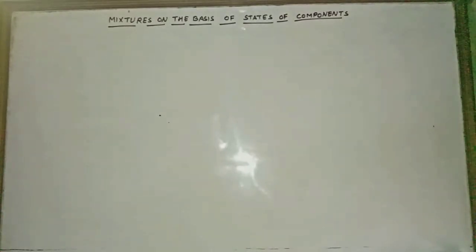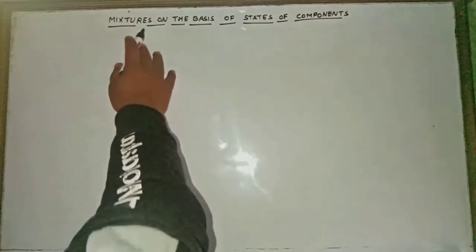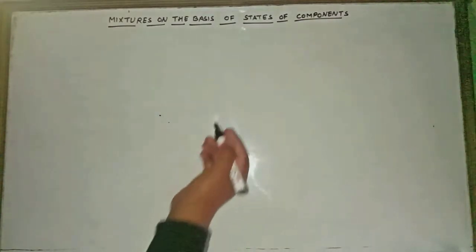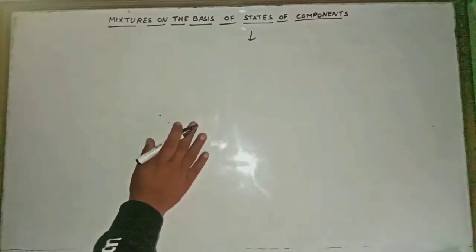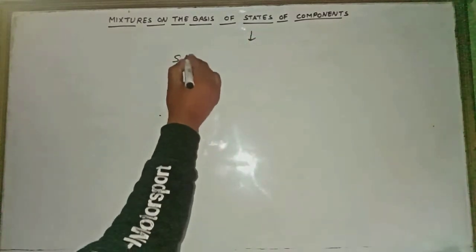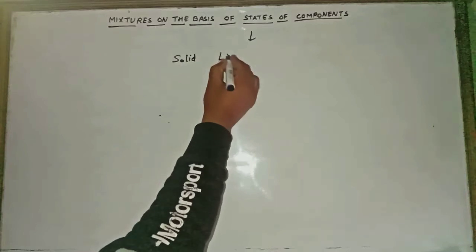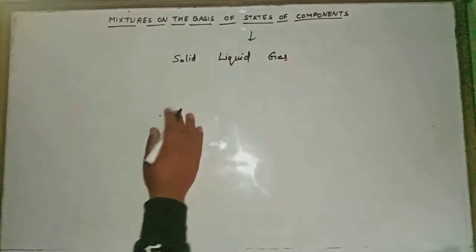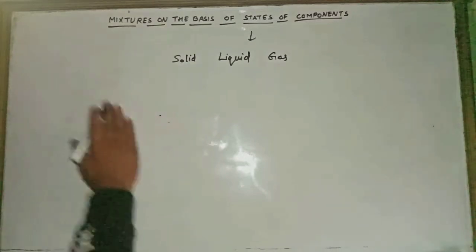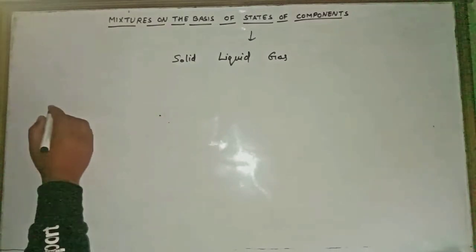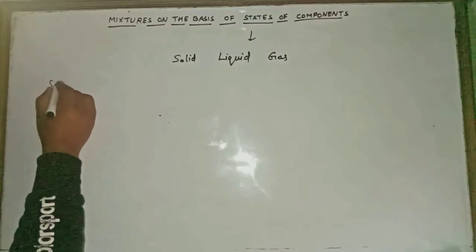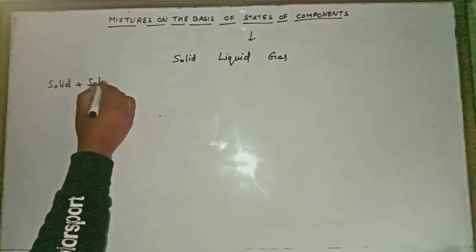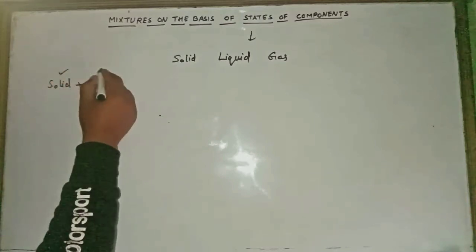Hello students, in this video we will learn about mixtures on the basis of states of component. There are three states of components, that is solid, liquid and gases. Three states of matter are there. Suppose there is a mixture, and the first component is solid and the second is again solid. This can be the first case, when both the components are solid.